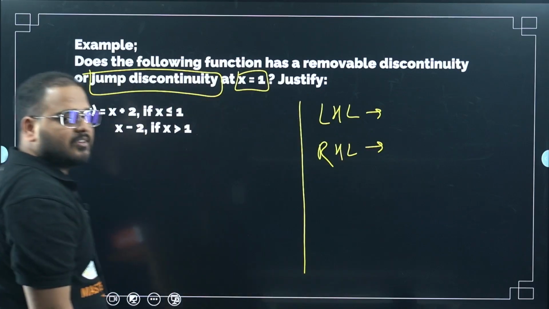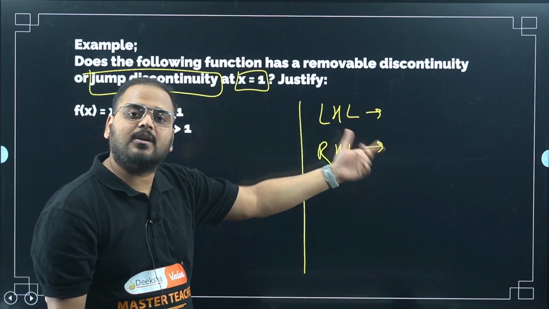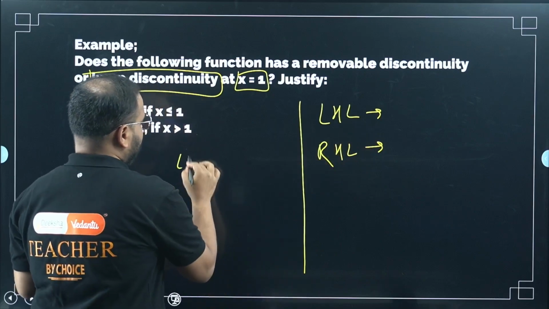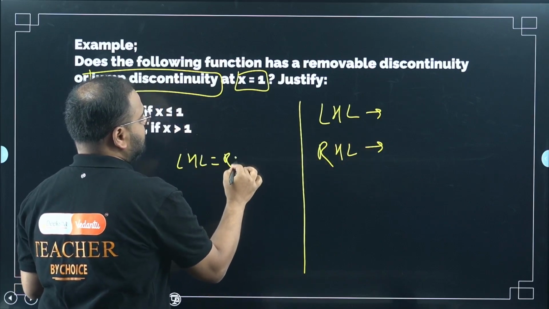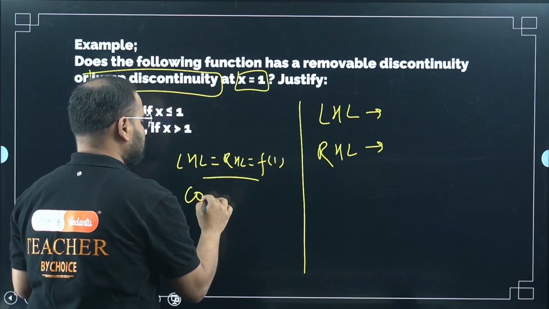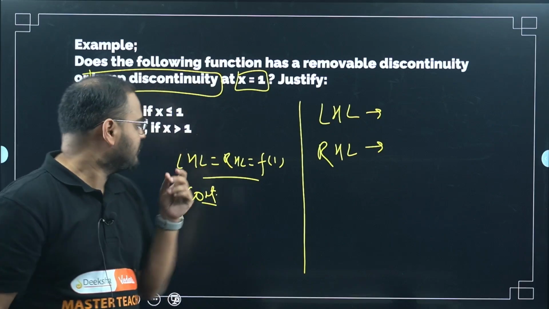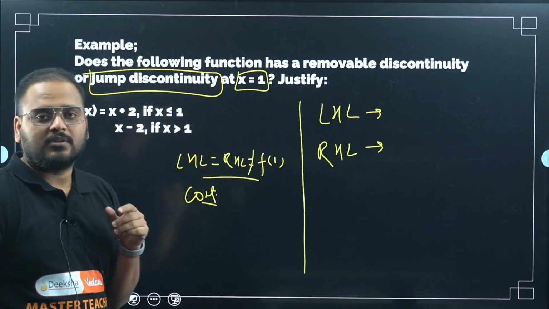So find LHL and RHL, correct? And then check if they are equal to each other and equal to the value of the function. If LHL is equal to RHL and should be equal to f of 1 also, then only I can say the function is continuous. This is my ultimate point. Okay, what is the removable type? These are equal but not equal to this. That is the removable type.